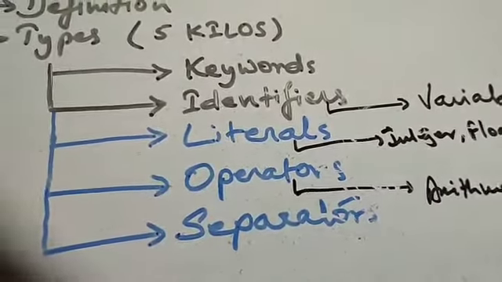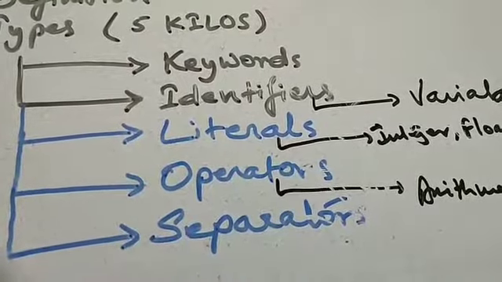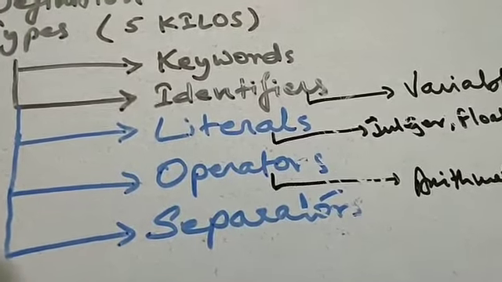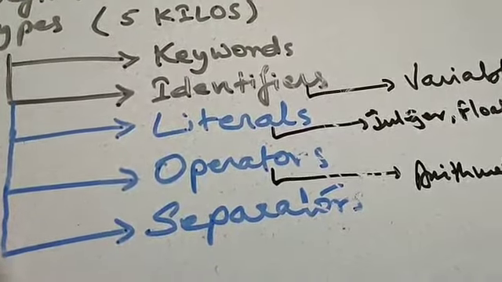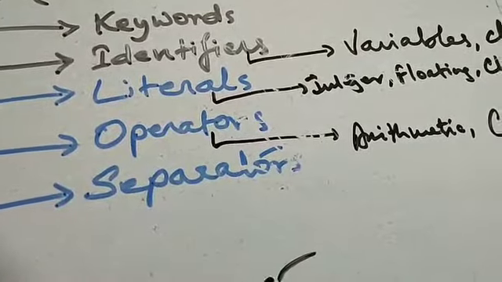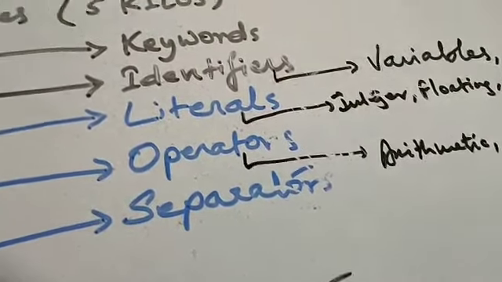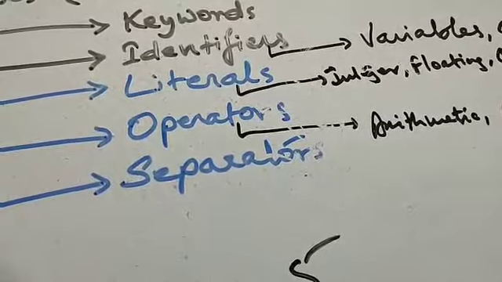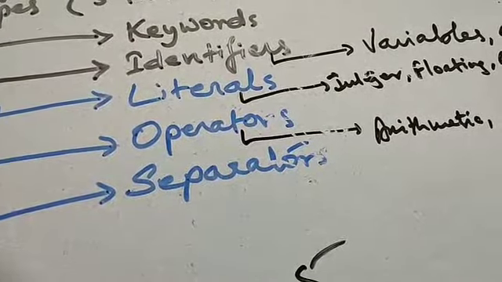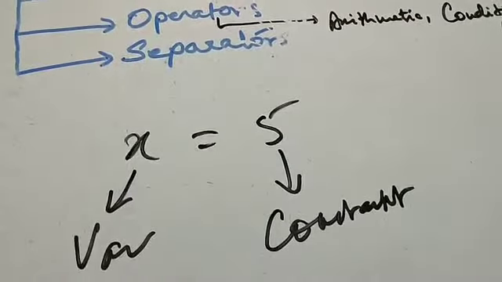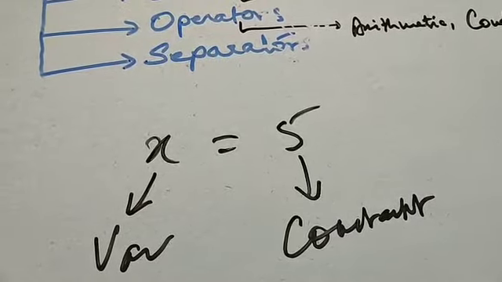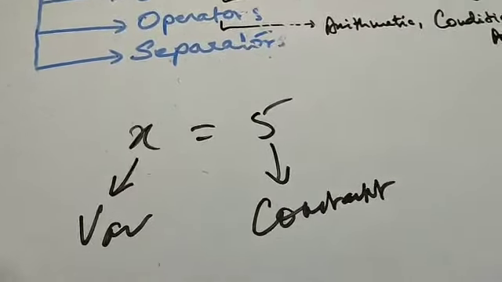What are literals? Literals are the values or constants that are assigned to variables. If I write x equal to 5, that means x is a variable, whereas 5 is a constant, or literal, we call it.